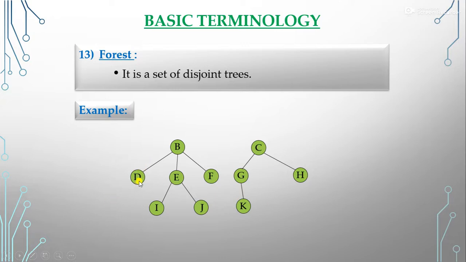Here how many nodes are there? 6 nodes are there, and 1, 2, 3, 4, 5 edges are there. So this is also a tree. So these are disjoint trees. This is called a forest, in which we have disjoint trees which are not connected to each other, but by themselves these are trees. So this is called a forest.